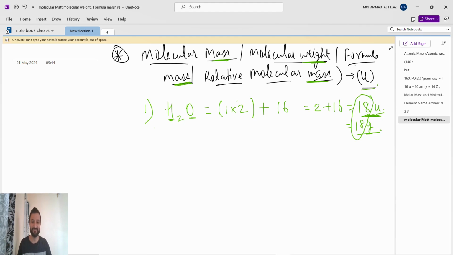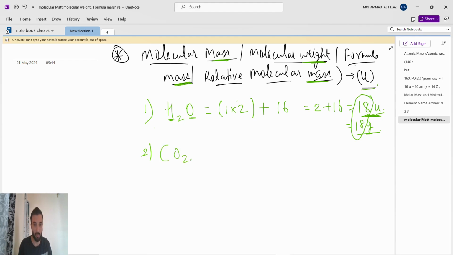That's it. Now second number. Remember the thing, the student will get confused here. Okay, they will write a different unit. Because of that, they will lose marks also. Until and unless they mention gram, we are not writing gram as a unit. Molecular mass, molecular weight, formula mass, relative molecular mass, whatever, u only. Unified mass, u. If they mention gram, like gram atomic mass, the word gram came, then only it will become 18 gram. Otherwise, it is not gram.